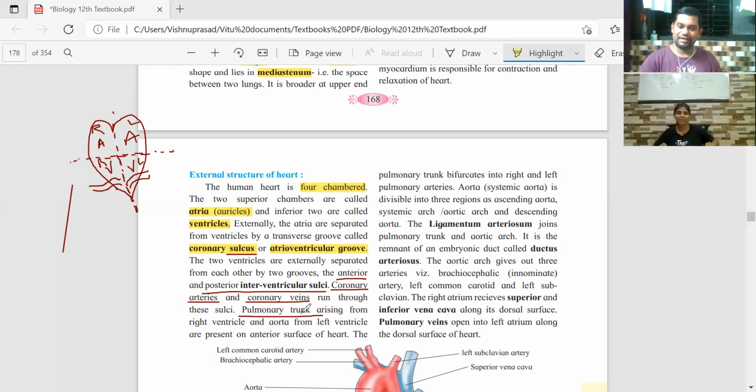That is the pulmonary trunk, which arises from the right ventricle. And from the left ventricle a big artery comes out, which is called the aorta.